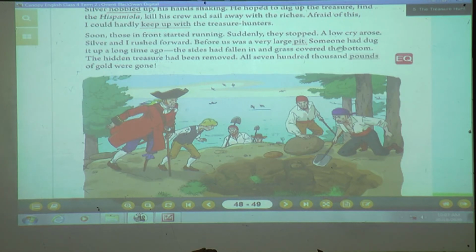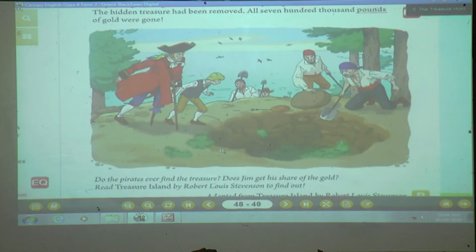As in our country we say rupees. Yes or no? So in the United Kingdom, the UK, they say pounds. And how many were there? 700,000 pounds of gold were there, and they were unable to take that treasure. And now you can find out, did the pirates ever find the treasure? Now what do you think, students? Did they ever find the treasure?